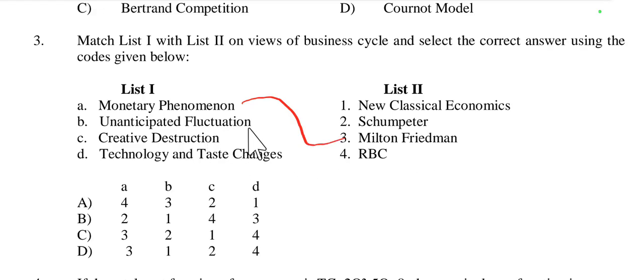Then unanticipated fluctuation is related with new classical economics. Creative destruction or innovation theory was given by Joseph Schumpeter. Then technology and taste changes is RBC, which means real business cycle theory. So technology and taste changes is related with real business cycle theory. A3, B1, C2, D4. So option D is right here.